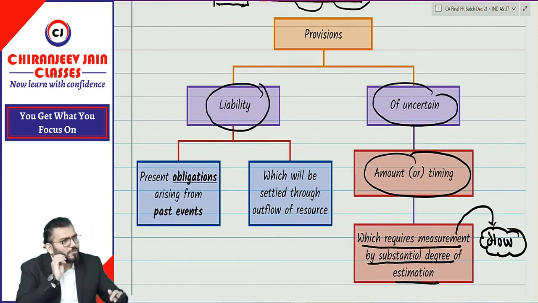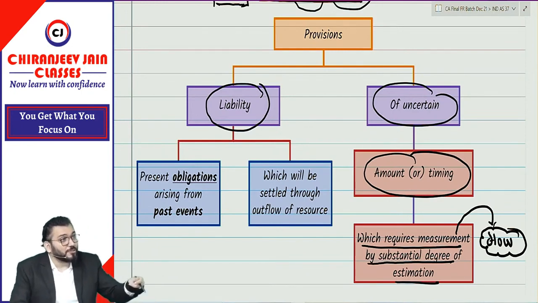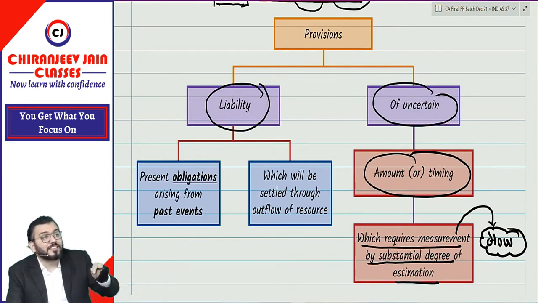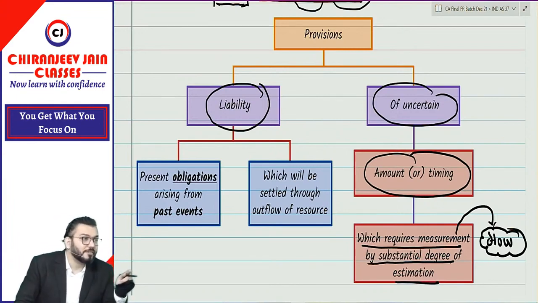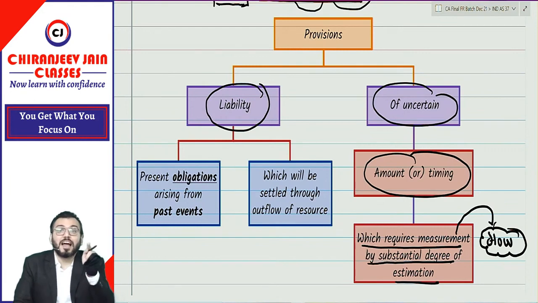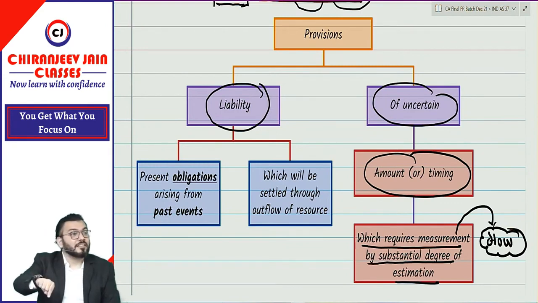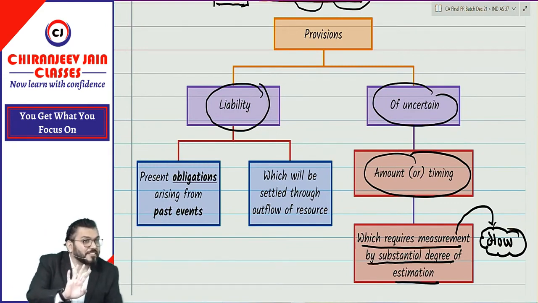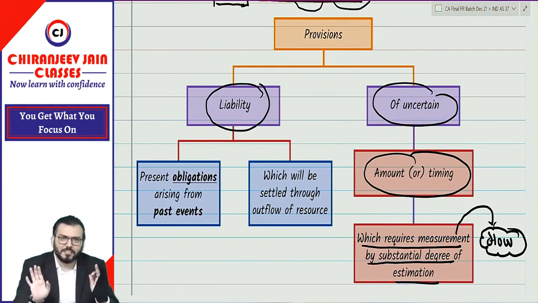No, because you know the amount of payment and you know when to pay. So even though it is not paid, you are recognizing rent payable due to which concept? Accrual concept, not conservatism. So rent payable is a liability. It does not require any estimation. Therefore, it is not a provision. Understood? Yes, sir.